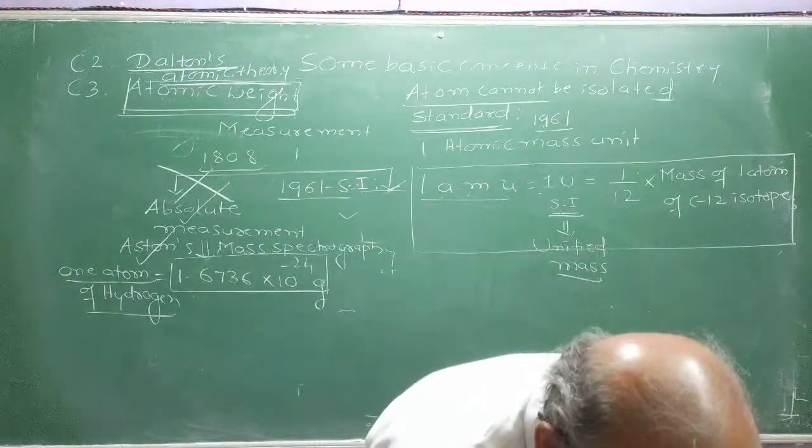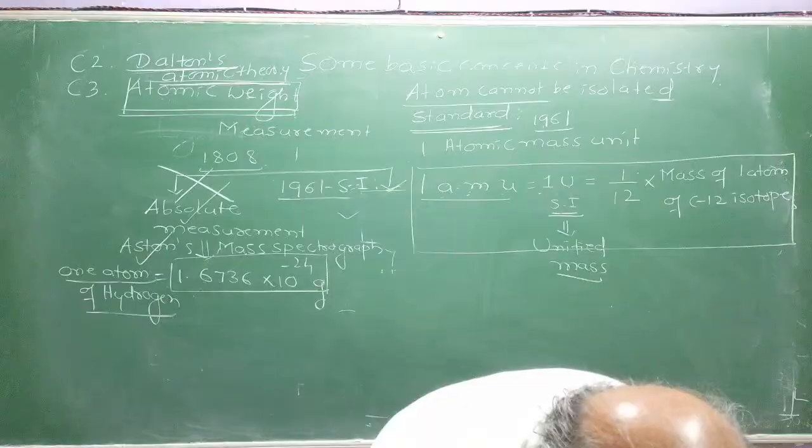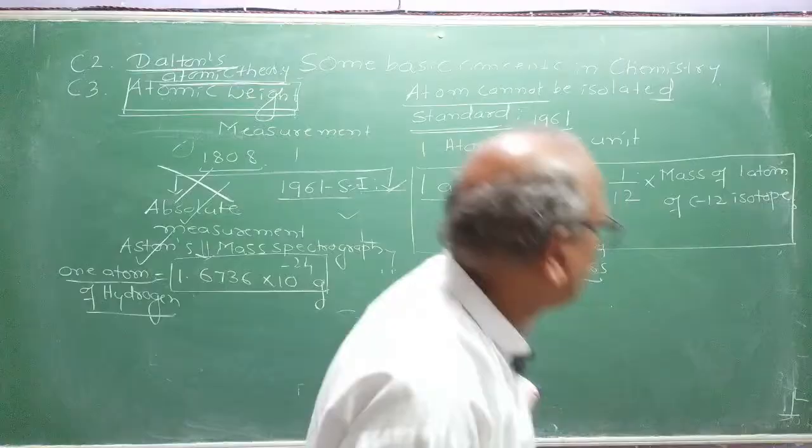Are you getting me? Mass of one atom of carbon-12 isotope.